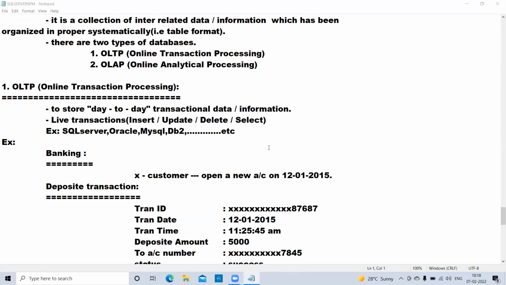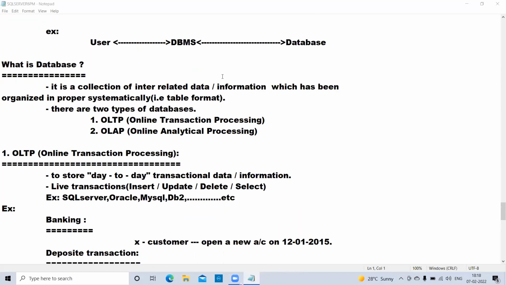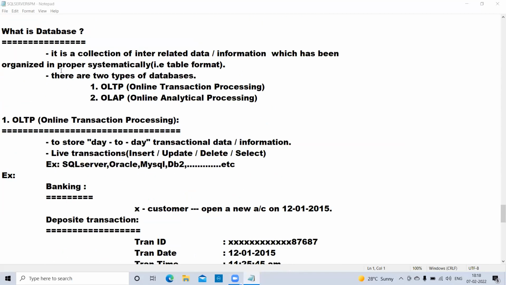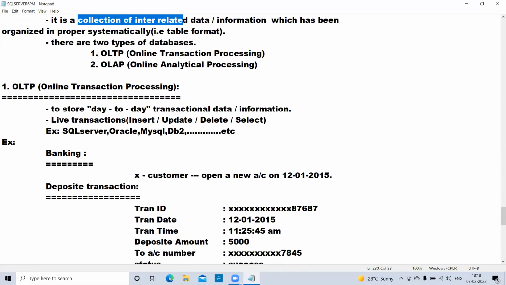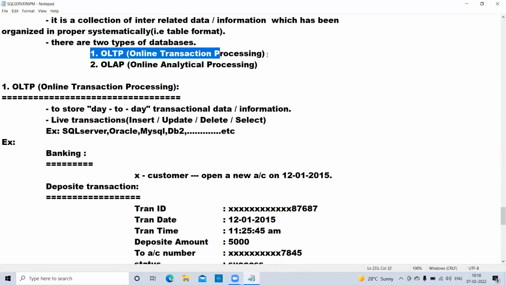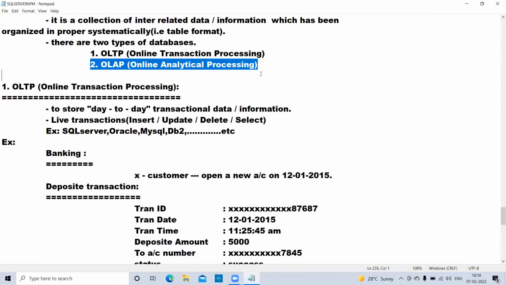Okay, right. In the last week, we started DBMS and discussed what a database is and the database types. We said a database is a collection of interrelated data or information. Later, we discussed that there are two types: OLTP, online transaction processing, and OLAP, online analytical processing.